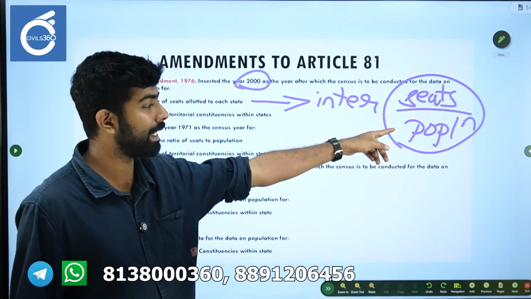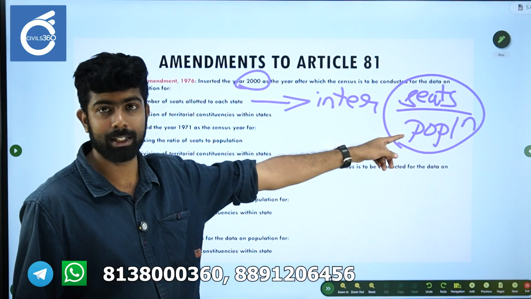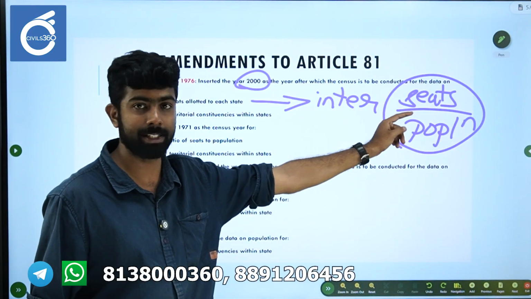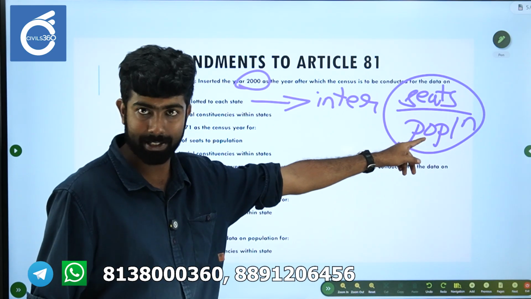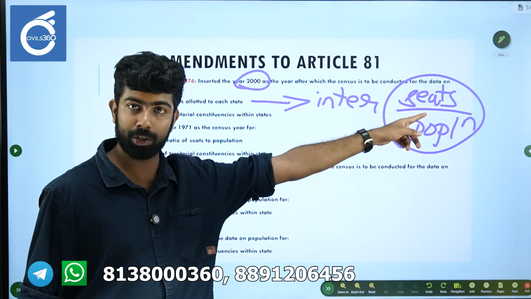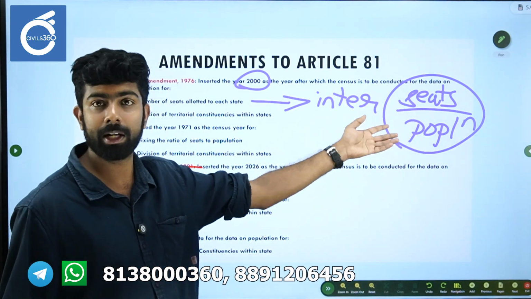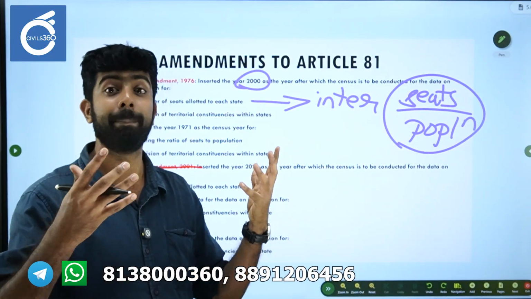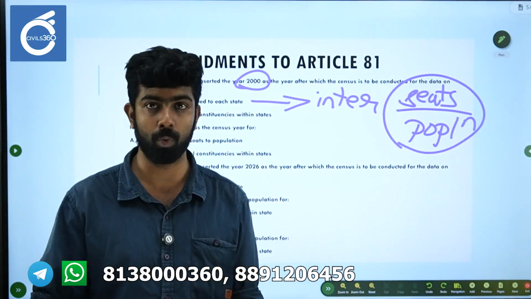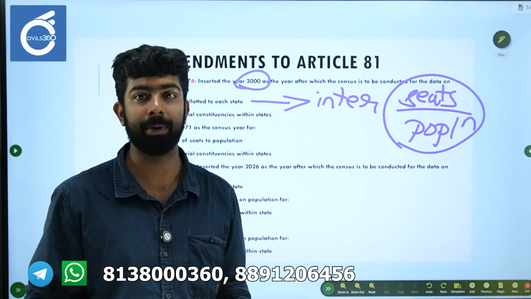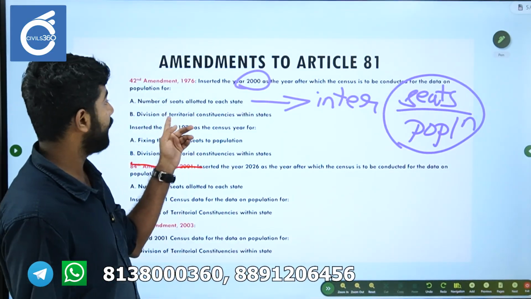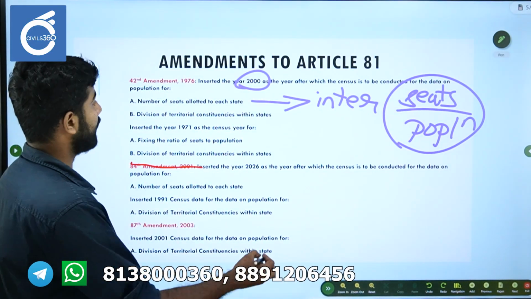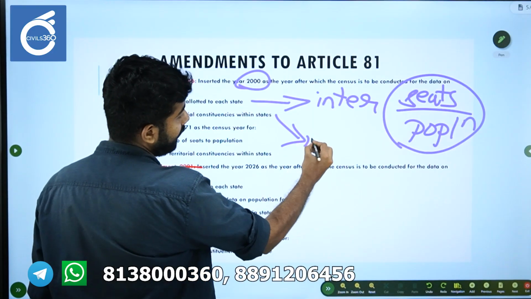So please remember that this is the population of the state, and this is the seats allotted to the state. This actually represents how many people are represented by one MP, one member of parliament. Division of territorial constituencies within the states is actually intrastate.